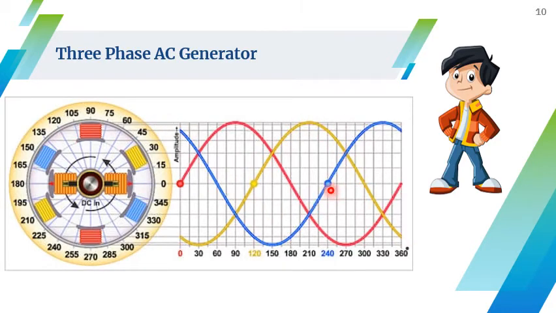Then you consider blue phase. Blue phase starts 120 degrees after the yellow starts, and also 240 degrees after red starts. And again the magnitude of the blue phase also will be same as your R and Y phase. Now you can notice that the three waveforms are displaced by 120 degrees from each other. So this is how you can describe a three-phase AC voltage.